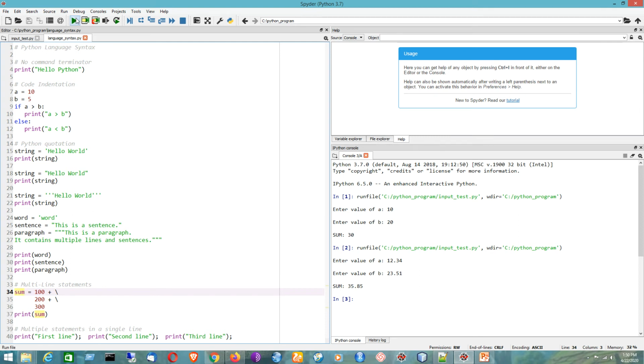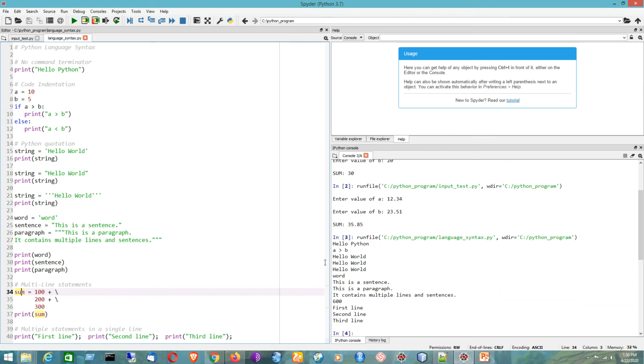Now I would like to run it. So now I have got the result, hello Python. For no command terminator, without using a semicolon, the print function can be written. Then I have used the code indentation for if else. So here it is showing a greater than b because 10 is greater than 5. Then I have used the same string literal using single quotation, double quotation, and triple quotation. But we are having the same value.